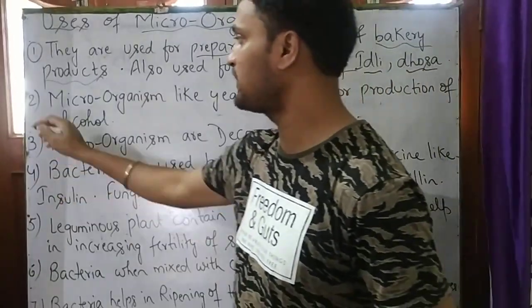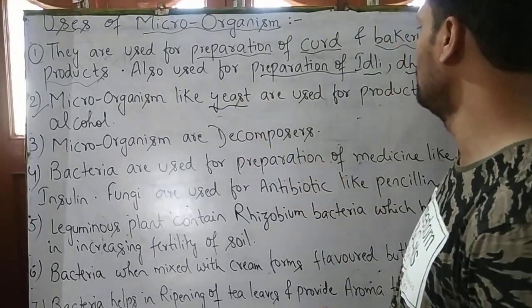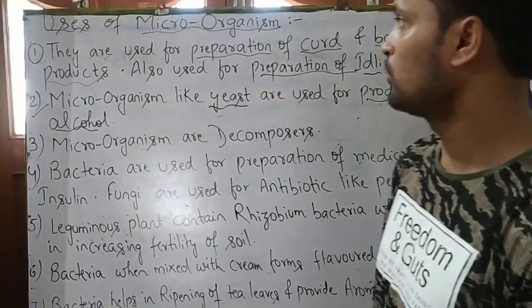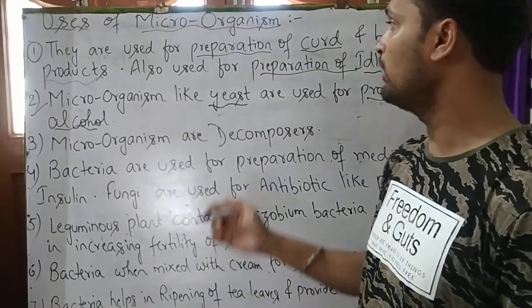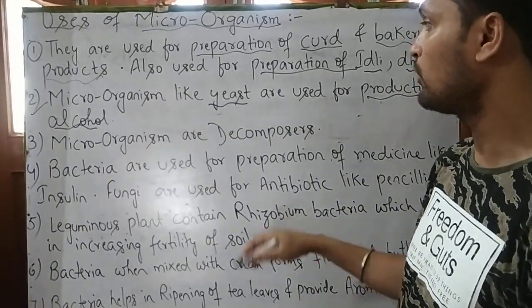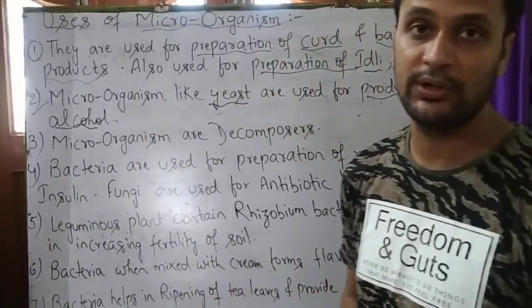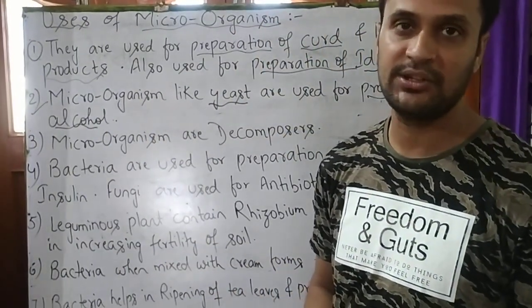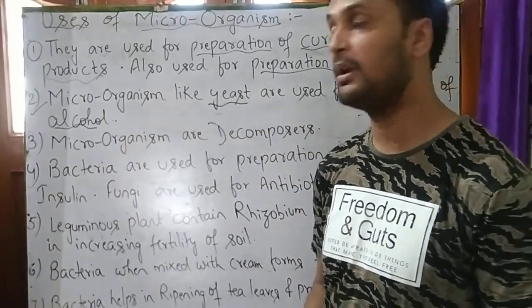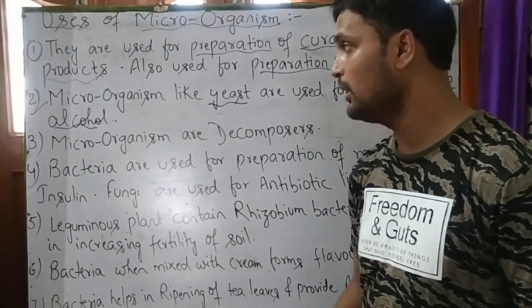Now our second point is that microorganisms like yeast are used for production of alcohol. Students, microorganisms not only help in preparation of curds and making bakery products, but they also help in production of alcohol by the process known as fermentation. So microorganisms help in preparing alcohol by the process of fermentation.